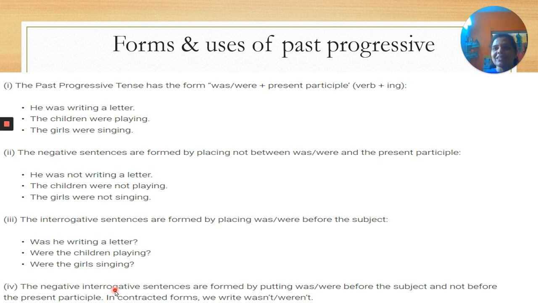But the uses I don't want to show you this way, as it will not be very understandable for you. I will show you one game. From that game you will be able to understand what the uses of past progressive tense are. This is a game between two persons, and you also participate in that game. Okay, let us start the game.